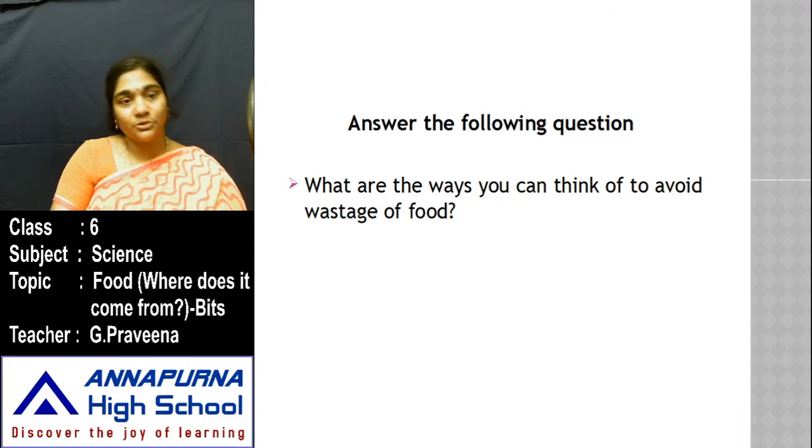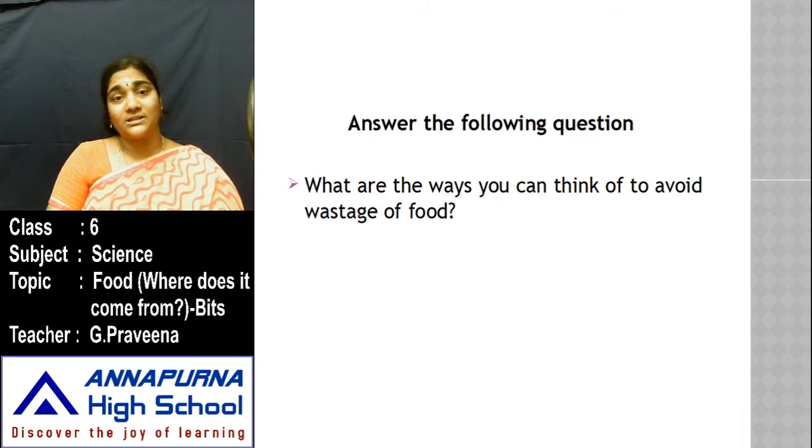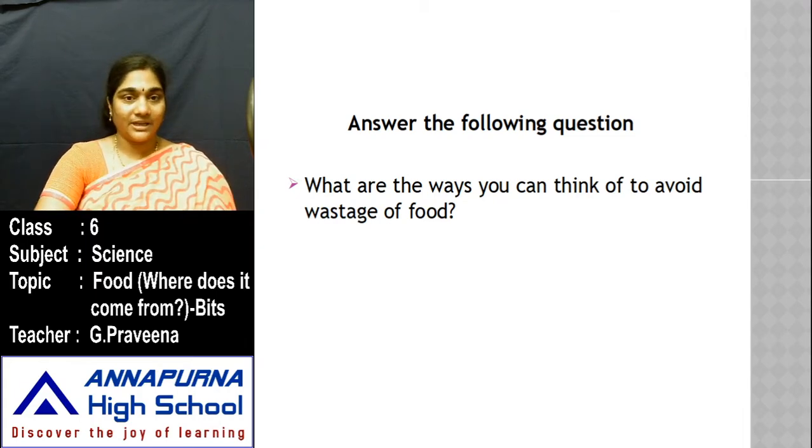Yes, here is a question to you all. What are the ways you can think of to avoid wastage of food? Nowadays you can see many humans in restaurants or if any function is being conducted, you can see most of the food is getting wasted. So you try to suggest a few ways to reduce the wastage of food. There are many people who are not getting a sufficient amount of food. So you just think of the ways to avoid the wastage of food, and also mention how we can serve those people. Yes, now try to answer this question.